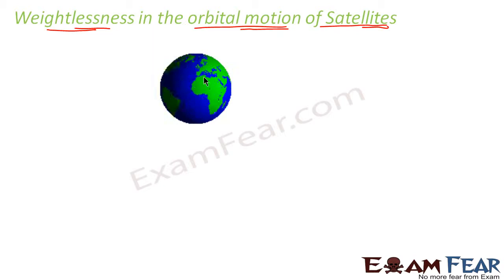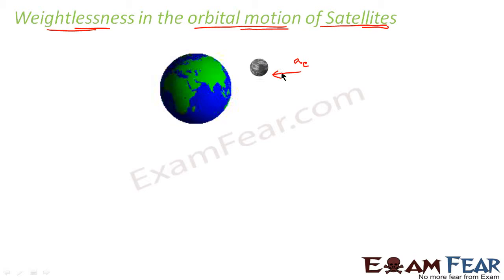Now we will relate weightlessness to the orbital motion of satellites. How is weightlessness related to the motion of the satellites? Let us suppose this is the Earth and this is a satellite rotating around the Earth. There is an acceleration which acts towards the center of the Earth, called centripetal acceleration.